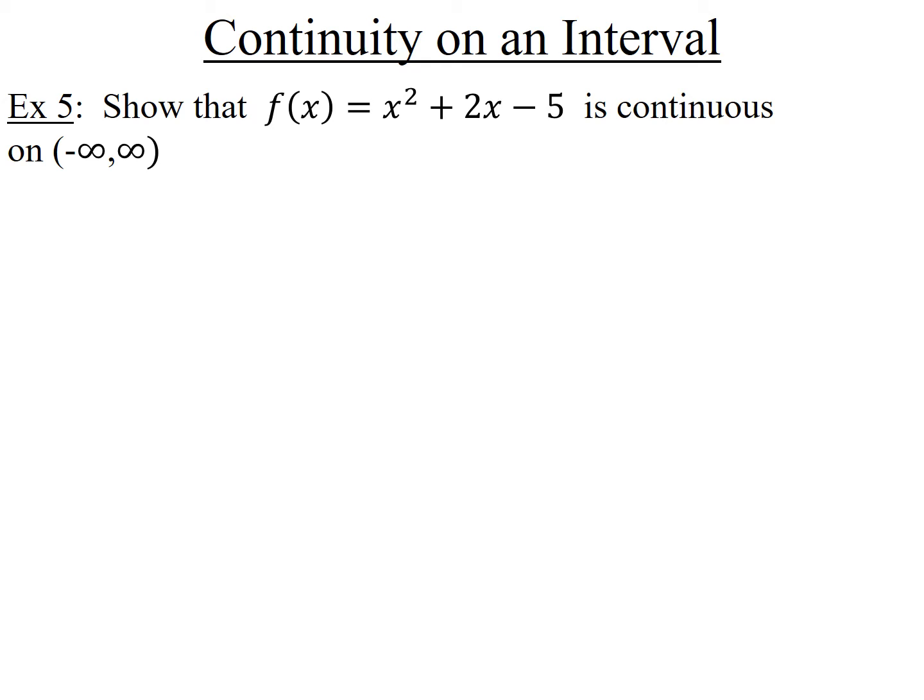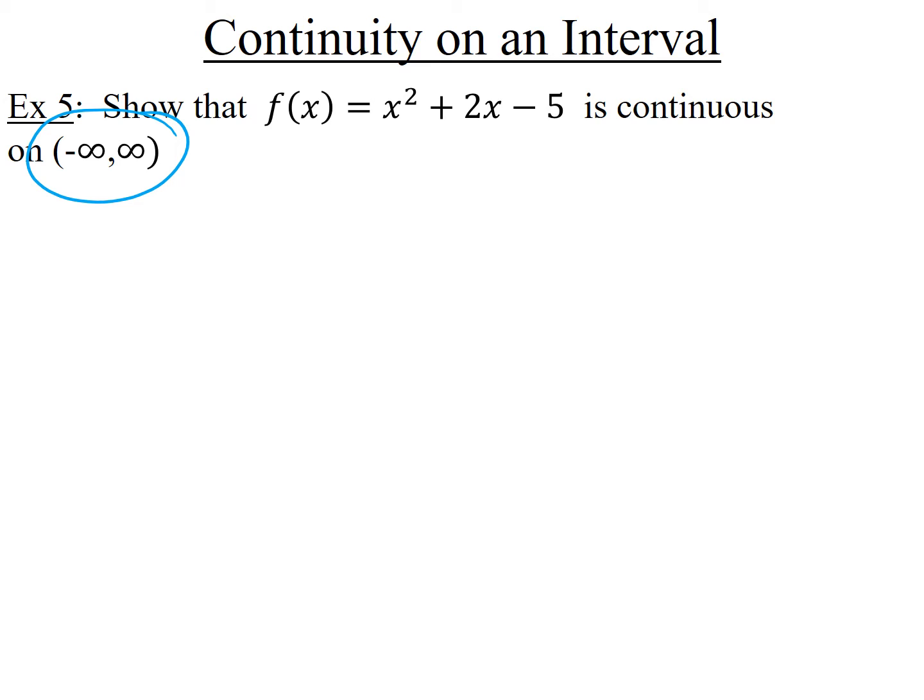But if I haven't shown you the result yet, because we're not at that part of the story, then how would you prove, or another way to say it, how do you prove from scratch that this function is continuous on negative infinity to infinity? Well, how many numbers are there from negative infinity to infinity? The answer is infinitely many numbers. So how do I prove that this thing is continuous at infinitely many different numbers? You can't do infinitely many different calculations.